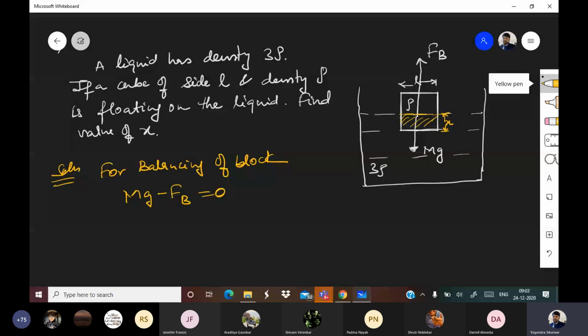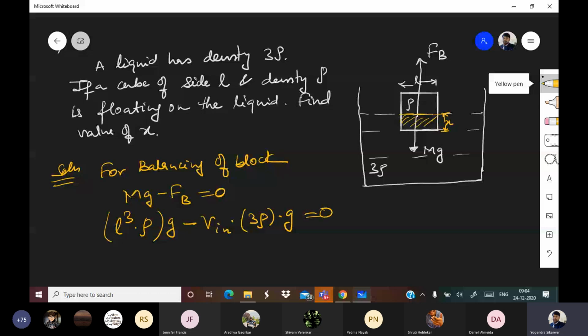So how much is Mg? M is L cube into rho, because mass is volume into density, into G, minus Fb. Fb means volume inside into density of liquid, which is 3 rho, into G, and that should be equal to 0.